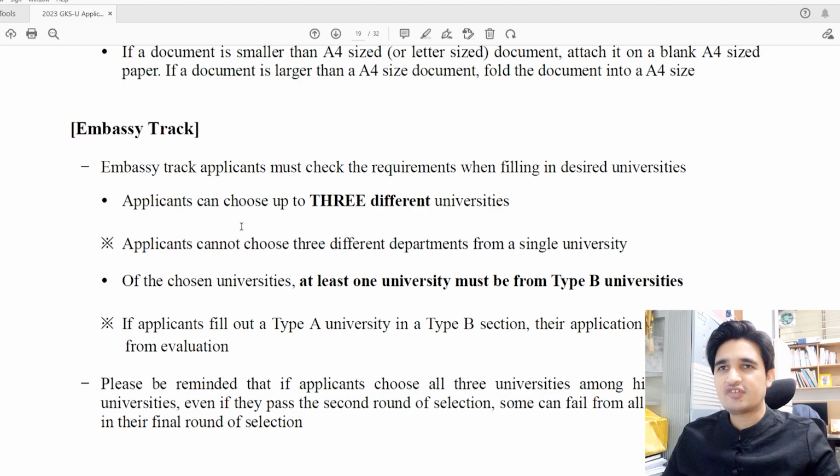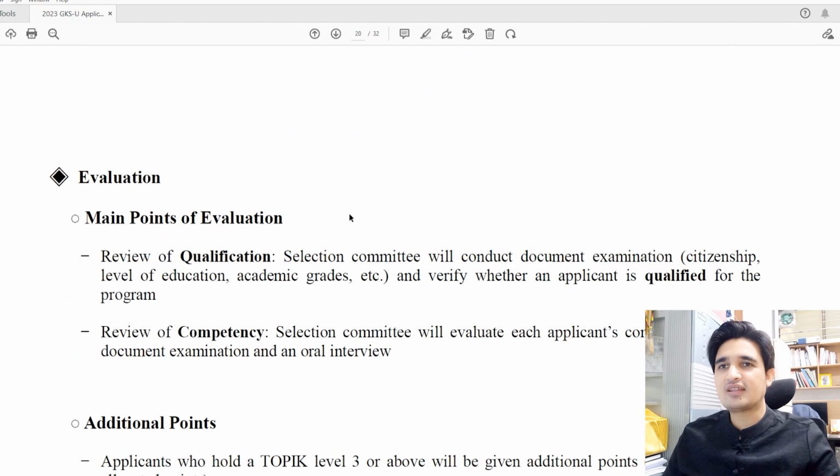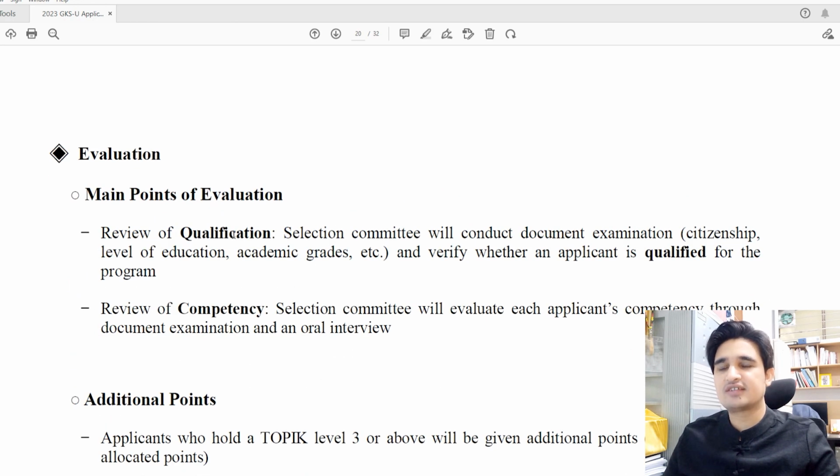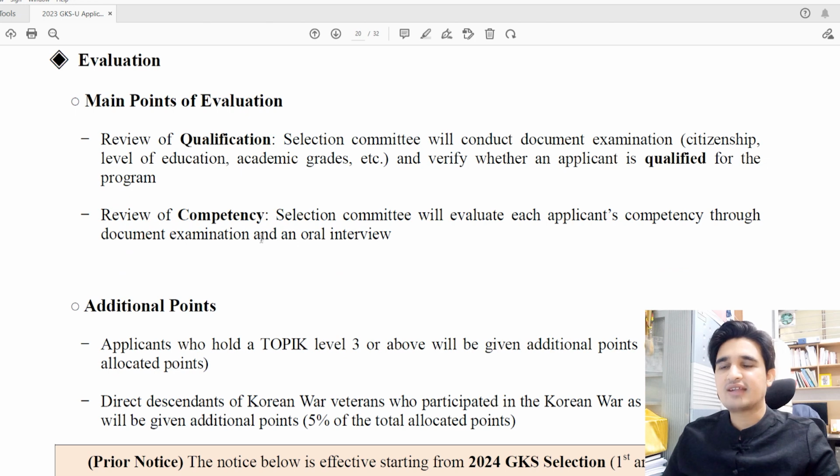And embassy track applicants can choose 3 universities. University track applicants can choose only 1 university. And what are the main points of evaluation? There is review of qualification and review of competency. They will check your academic grades, your citizenship, your level of education, and they will check your statement of purpose, study plan, or they will conduct your oral interview.